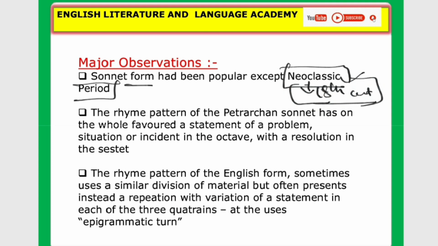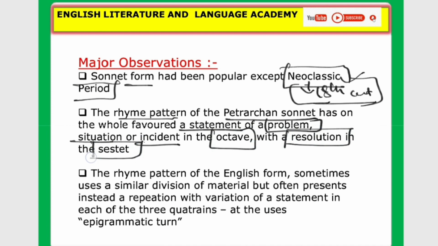Please remember, in our upcoming videos we are going to bring different ages of English literature in chronological order. So the second observation is the rhyming pattern of the Petrarchan sonnet has on the whole favored a statement of problem. There is a problem, and next, situation, incident in the octave, and resolution or solution in the last 6 lines, in the sestet.